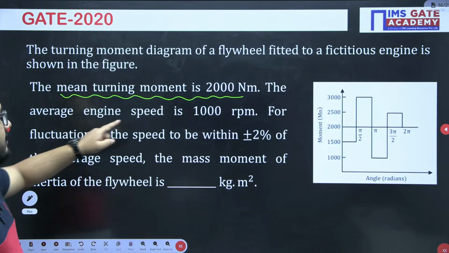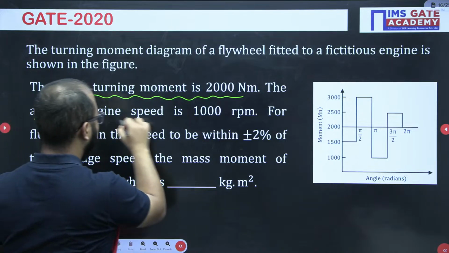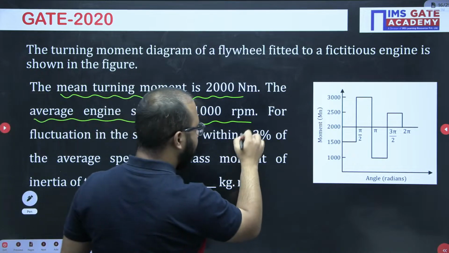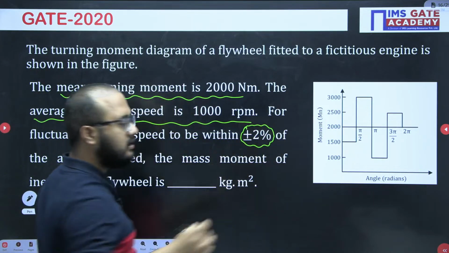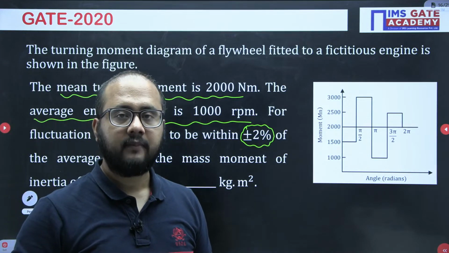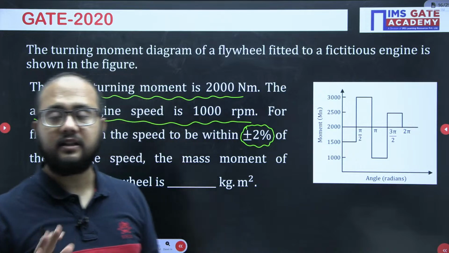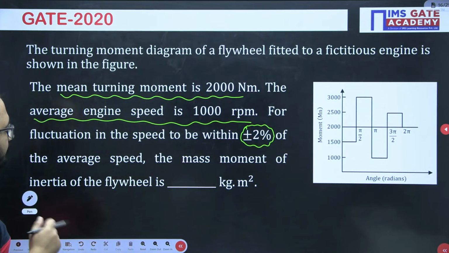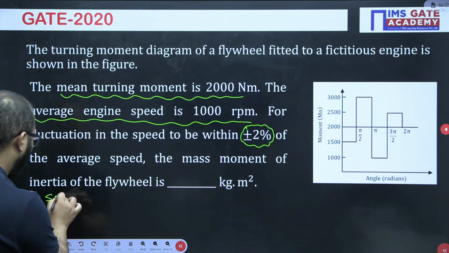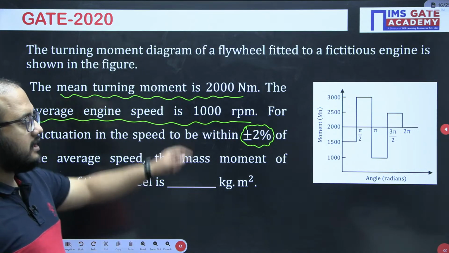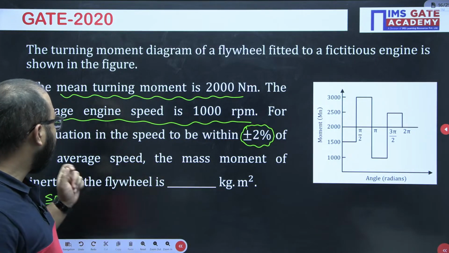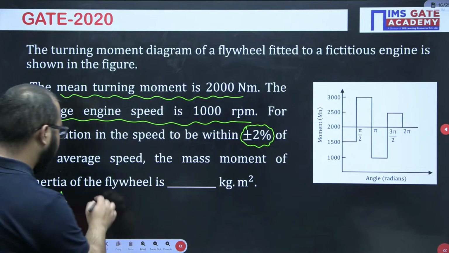The average engine speed is 1000 rpm. For fluctuation of speed to be within plus minus 2%, so in actual it is 4%, plus minus 2% they have mentioned, it is actually 4% of the average speed. The mass moment of inertia of the flywheel is, okay, so mean torque is given, right? Omega average is also given. The question is regarding the mass moment of inertia.